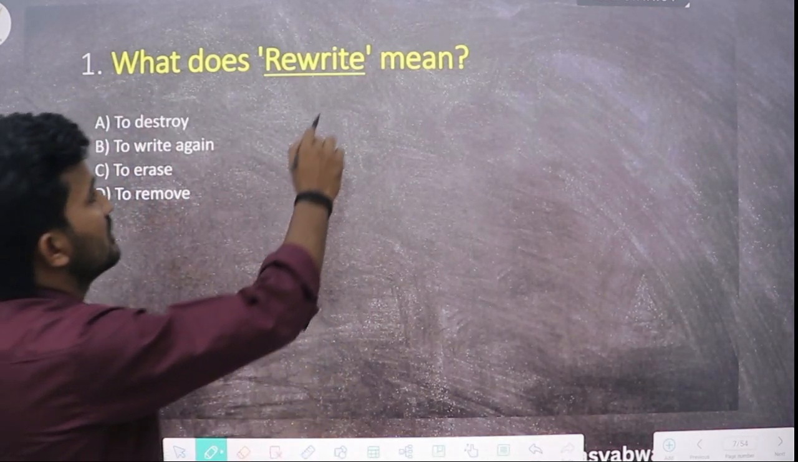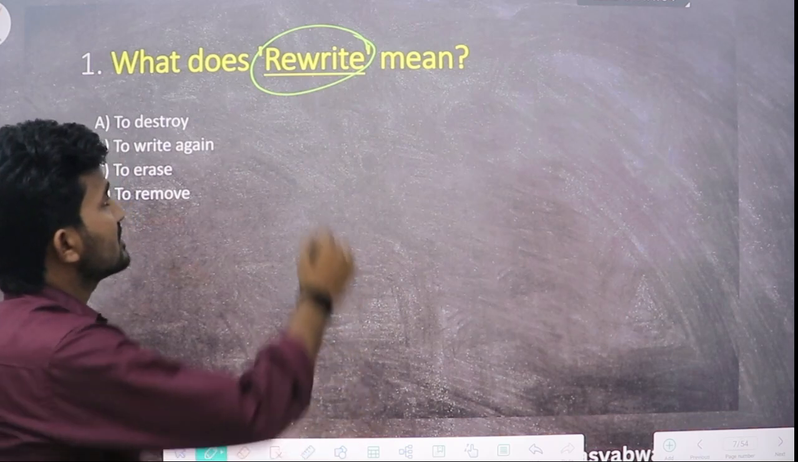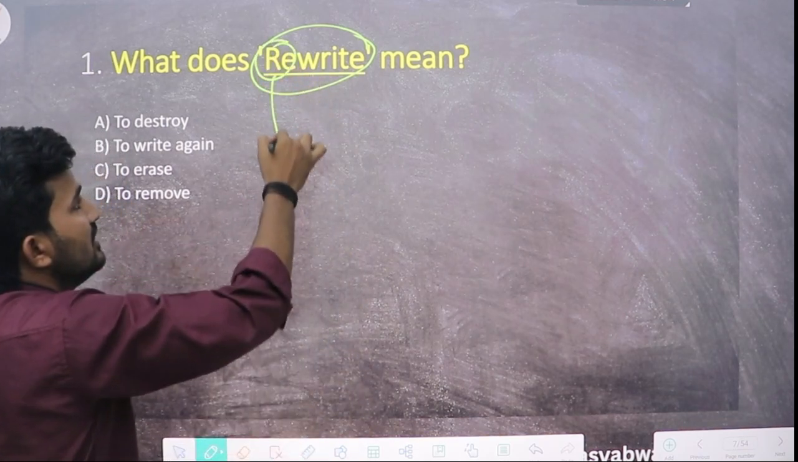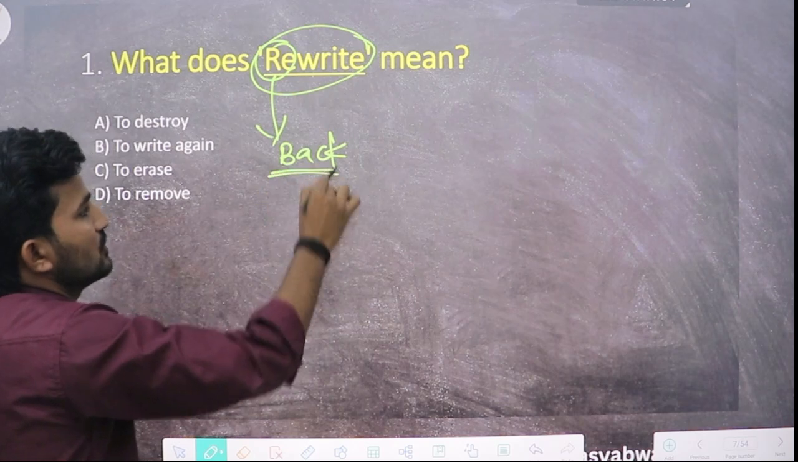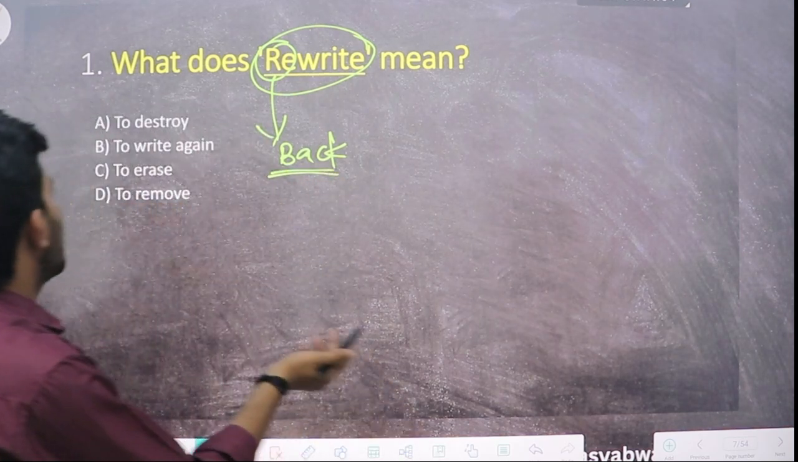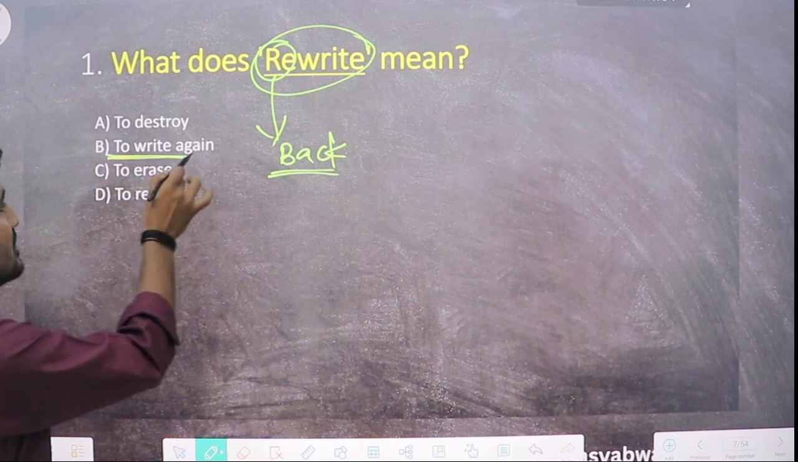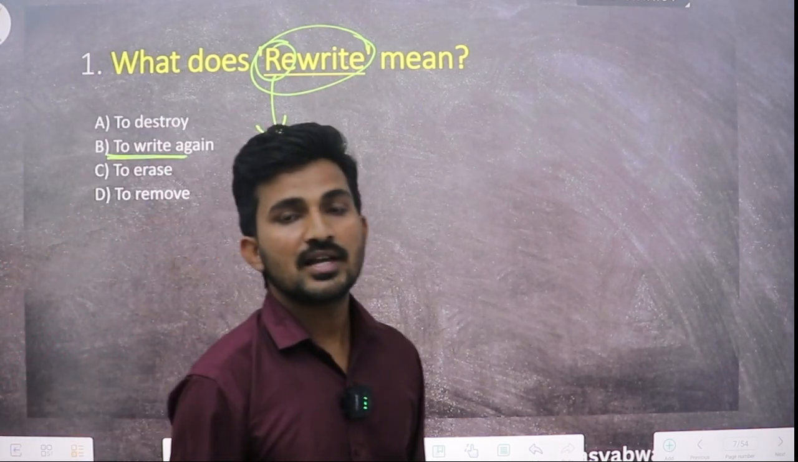What does the word rewrite mean? We have to find out the meaning of the word rewrite. We can see that it has a prefix re, which means back. To write back means to write again. So we can see that option B, to write again, is the correct option for this question. Let us move on to the next question.